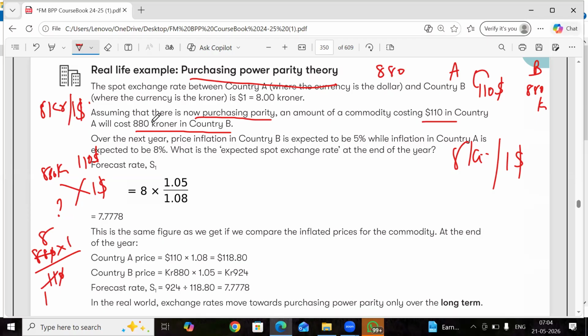Now what has happened over the next year? Price inflation in country B, whose currency is kroner.